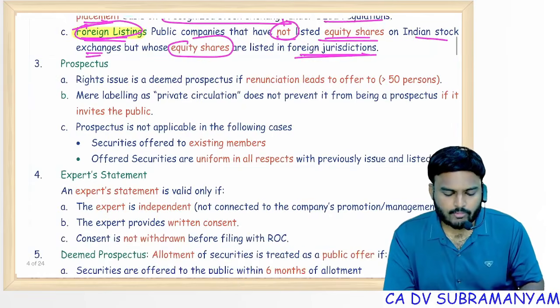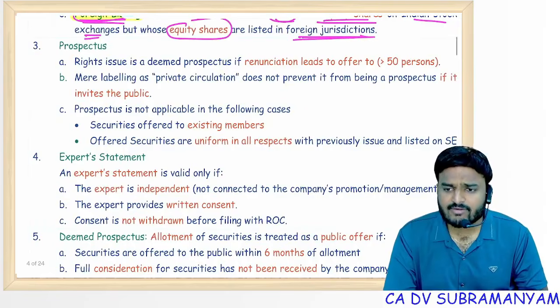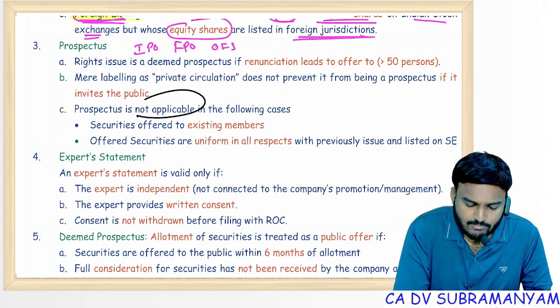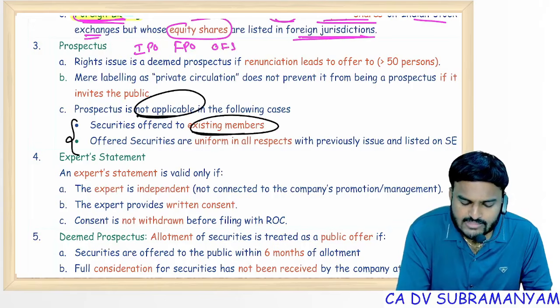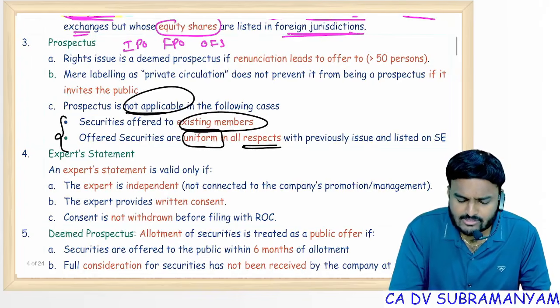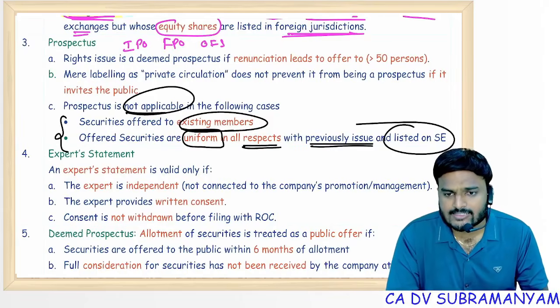Next one, prospectus. Tell me when a prospectus is required. A prospectus is required not only for an IPO but also for an FPO, and also for an OFS. But a prospectus is not applicable in the following two cases: when the offer is given to the existing members, or when the offered securities are uniform in all respects with those previously issued and they are already listed on stock exchanges.